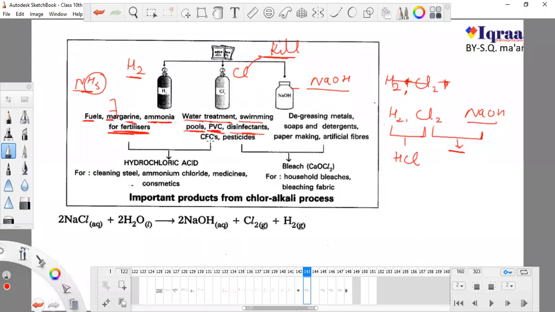They are used in CFC, chlorofluorocarbon. Do you remember chlorofluorocarbon? You have studied it many times. It is a gas present in our AC and our refrigerator to cool them down.